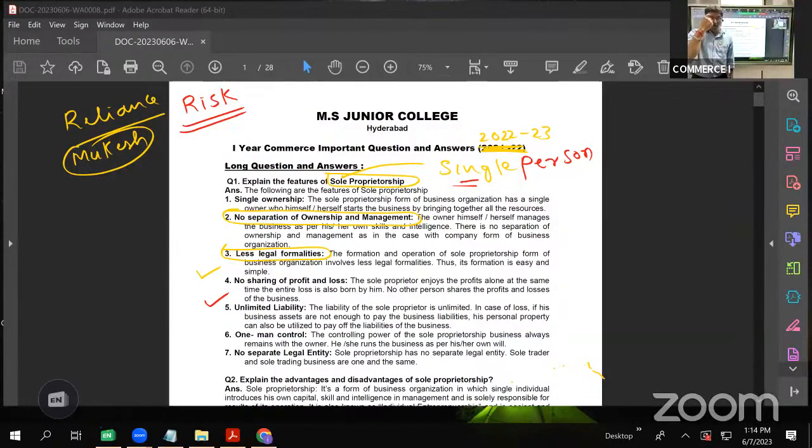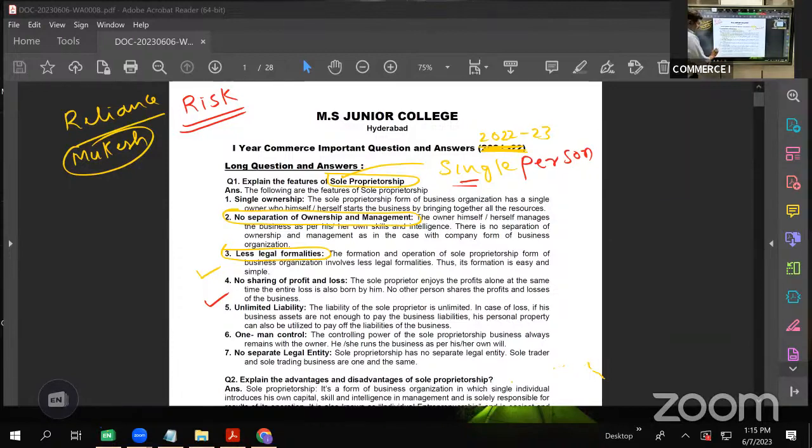So in the event of huge losses, the proprietor has to dispose of his personal property also. He may have to sell his personal property to clear the debts of the market. So we say that the liability of a sole proprietor is unlimited, because his private property is also at stake.